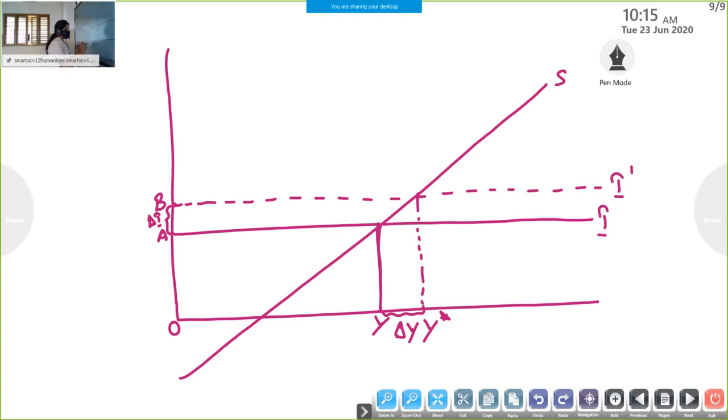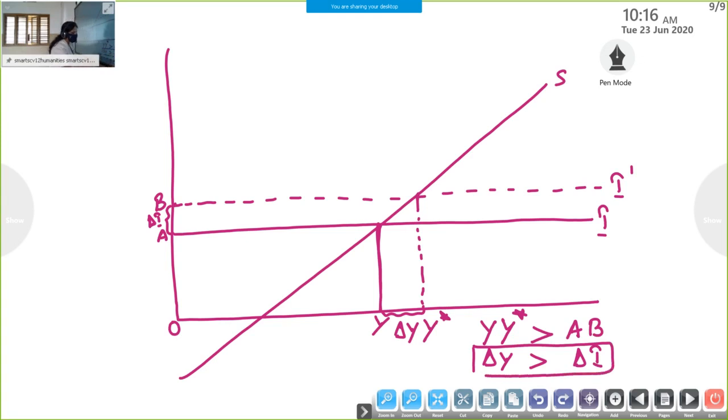Here also we can say, we find like this, Y star is greater than AB, or we can say delta Y is greater than delta I. The factor by which delta Y is greater than delta I is known as the investment multiplier. Because of changes in investment, this happened.